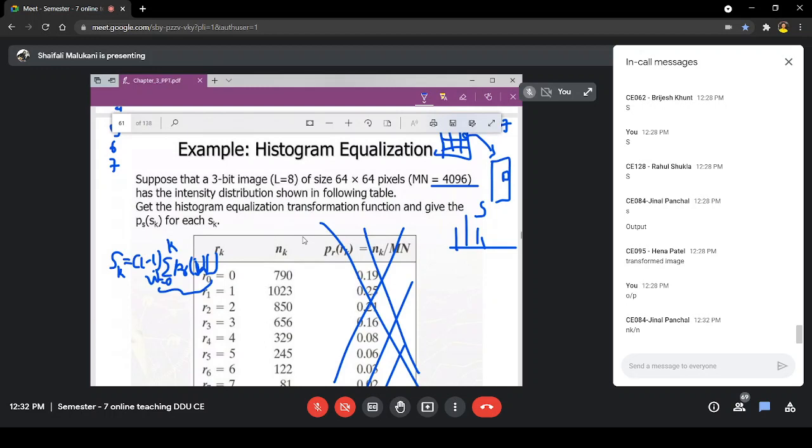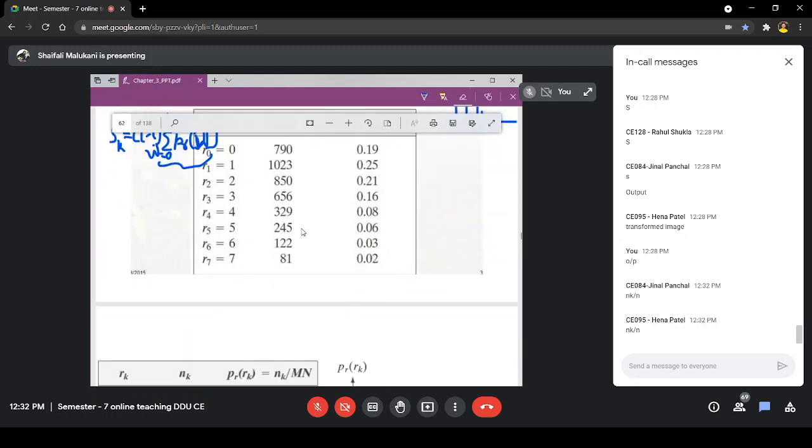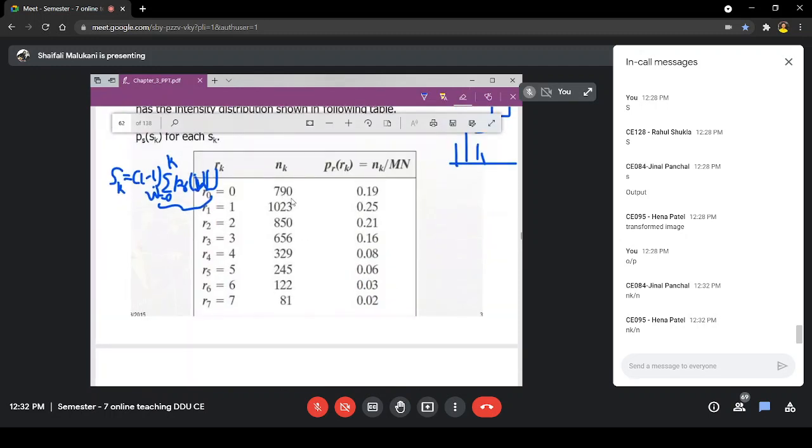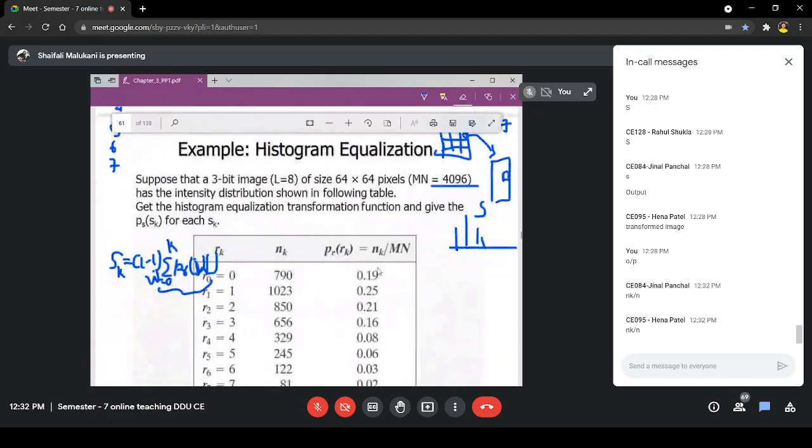Yes, Pr of k is nothing but the probability of occurrence of the kth intensity, and that's why it will be nk by n, and in our case, what is n? 4096. So if you want to verify, you can quickly verify that 790 divided by 4096 will result in this.